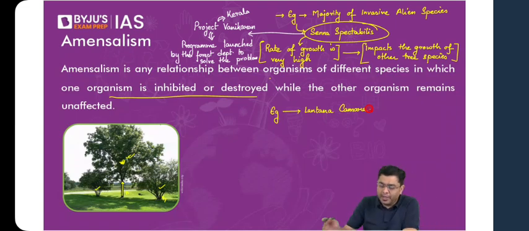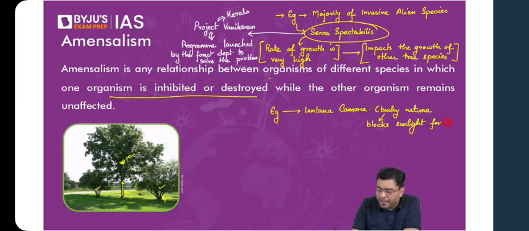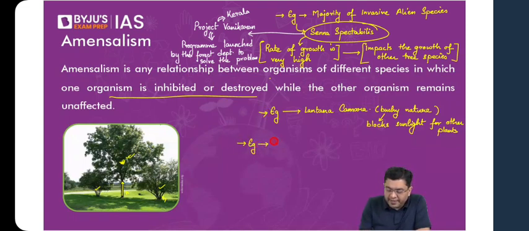So because of its bushy nature, it is also an invasive alien species. Bushy nature blocks sunlight for other plants. Okay, now this is also an invasive alien species. Another example we can take is eucalyptus.